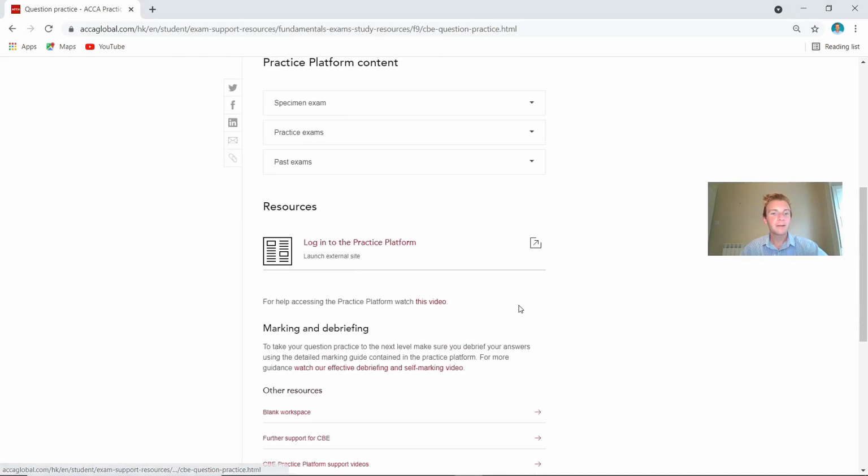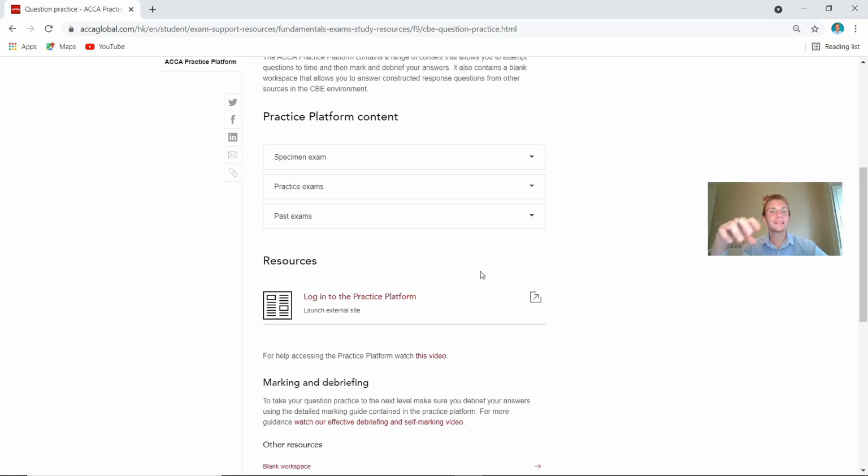So what you have on here are specimen exam papers, practice exams. You'd log into your My ACCA account on here, but the key thing is you always do these after you've been through the core text, and then you've already attempted some exam questions yourself, maybe in your study packs. Because the reason for that is it will show the areas that you didn't get right on here. So there's no point in doing it when you've only covered half of the syllabus, because that's not really going to help you pinpoint areas that you need to target in your revision. So again, a really helpful tool, it just depends how you deploy it.